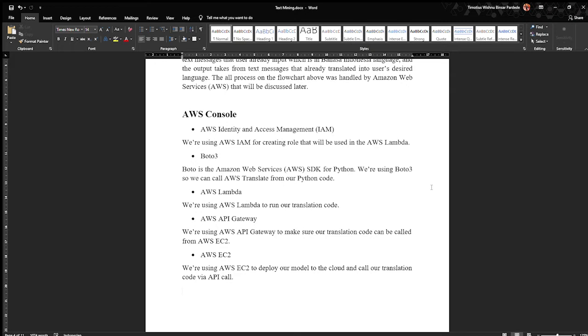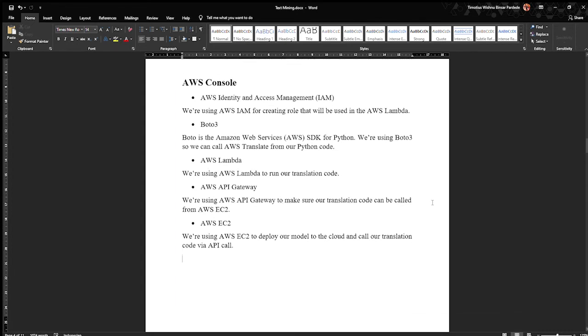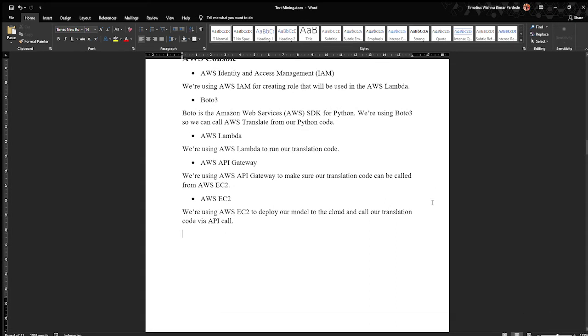And then we use AWS Lambda to run our translation code. And then we use AWS API Gateway to make sure our translation code can be called from AWS EC2. And then last, we use AWS EC2 to deploy our model to the cloud and call our translation code via API call.